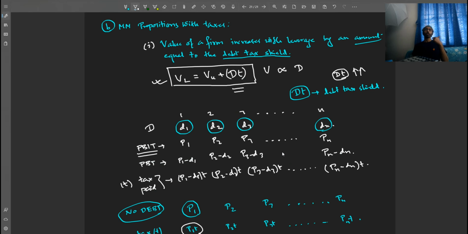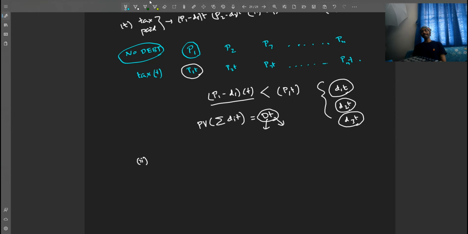Now we move into proposition 2. In case there were no taxes, what was said, friends? Cost of equity is a linear function of the amount of leverage, right? When there are no taxes. And when there are taxes, what is the difference, friends? So the previous equation was cost of equity RE is equal to R0 plus (R0 minus RD) into the D ratio. Here there is one minor adjustment due to the tax rate, which is you multiply (R0 minus RD) into (1 minus T) into D by E, or DE ratio. This is the only adjustment.